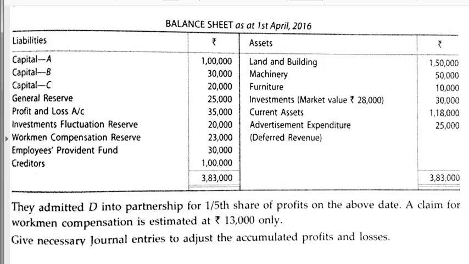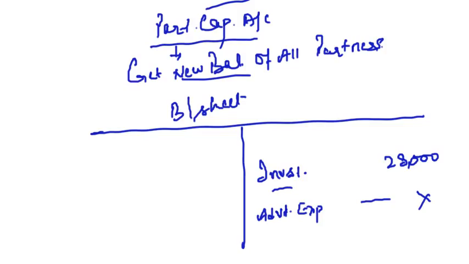Workman compensation reserve of 23,000 will not appear, but one thing will appear in the balance sheet. Be very careful about this. When there is a claim standing against the workman compensation, as the question says, a claim for workman compensation is estimated at 13,000, this is a liability of the business.